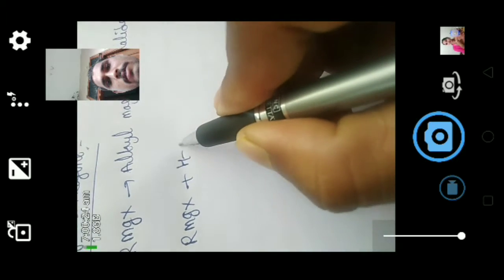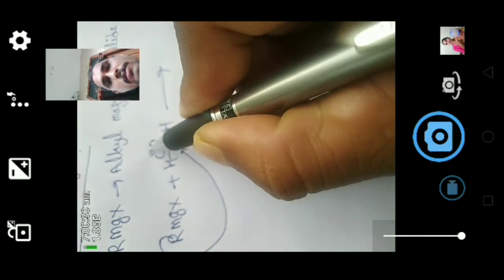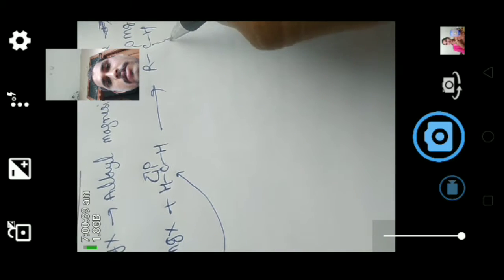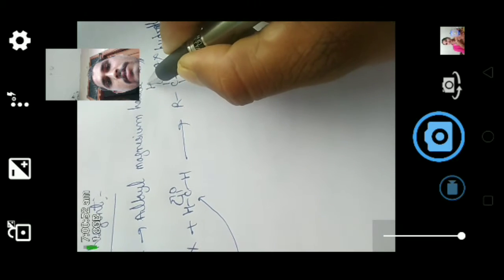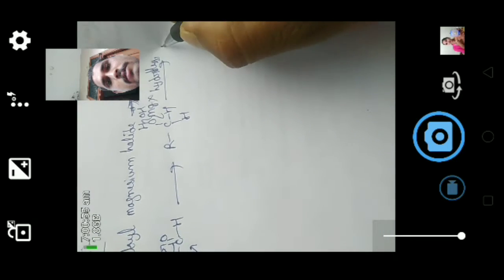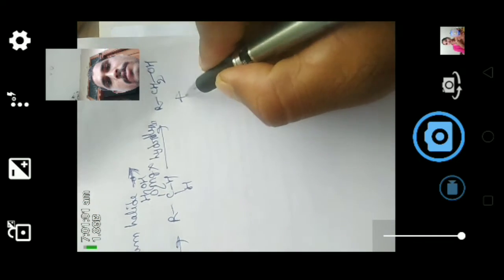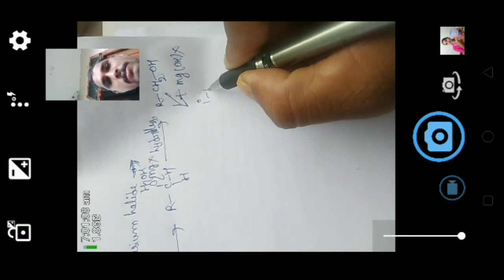Here this RMgX, when we react with aldehyde, gives RCH2OMgX, and on hydrolysis we get RCH2OH plus Mg(OH)X. This is the primary alcohol.